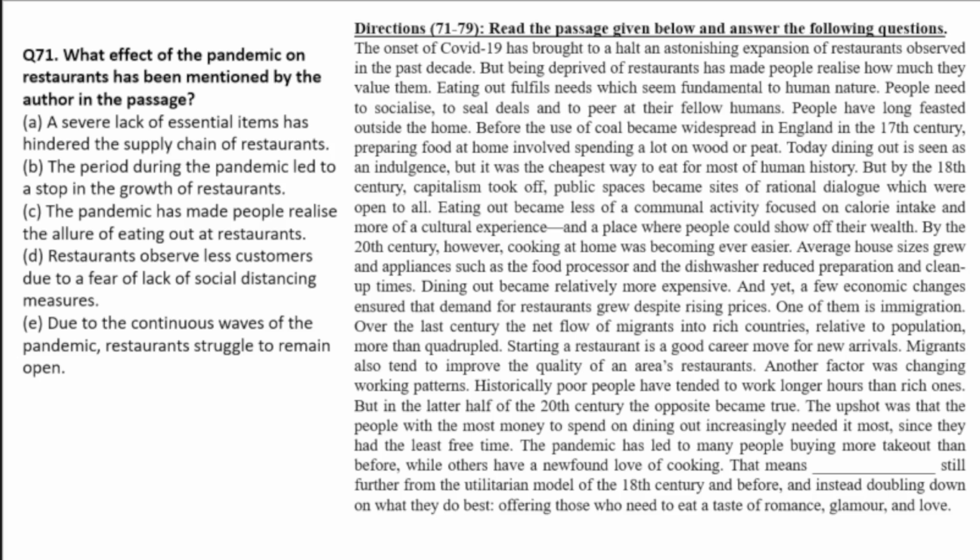So first question they have given, what effect of the pandemic on the restaurants has been mentioned by the author in the passage. Okay, the onset of COVID-19 has brought to a halt an astonishing expansion of restaurants observed in the past decade. So first line, it is speaking about the answer, you can directly go with B. The period during the pandemic led to a stop in the growth of restaurants. That is what they have given, halt and astonishing expansion of restaurants. Halt is nothing but stop. So let's move to the second question, I mean the 72.